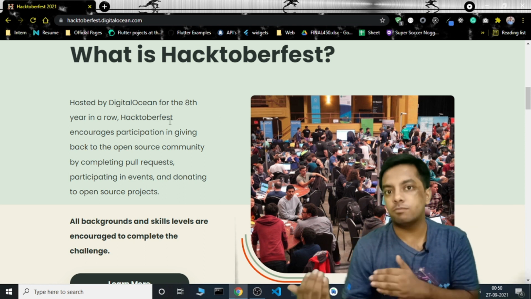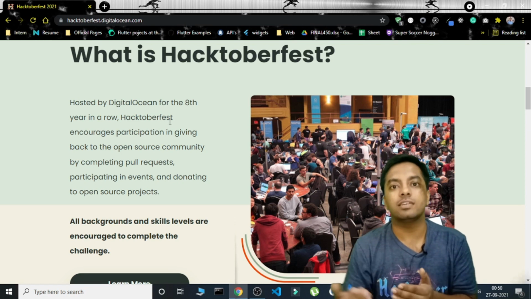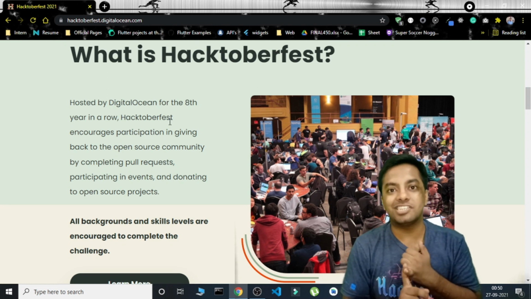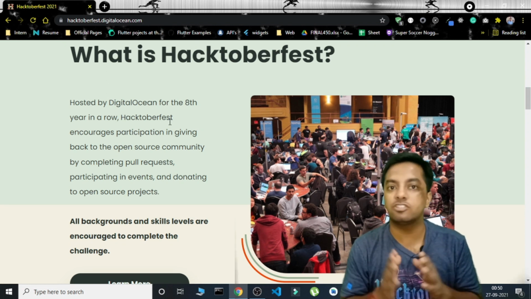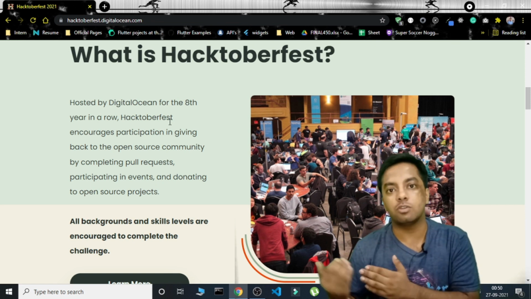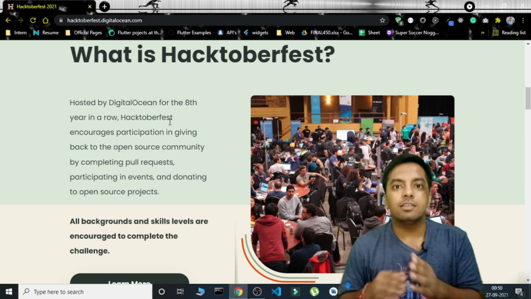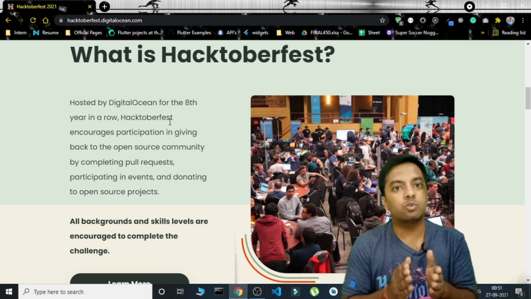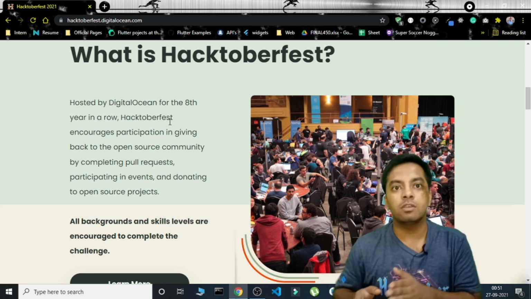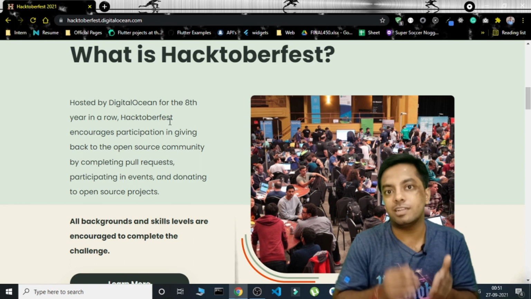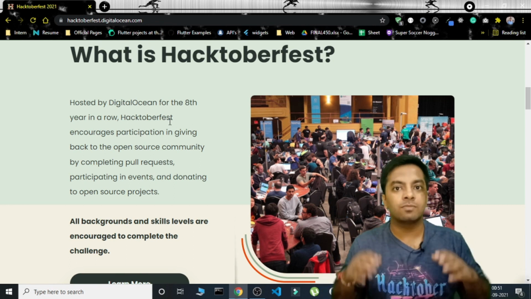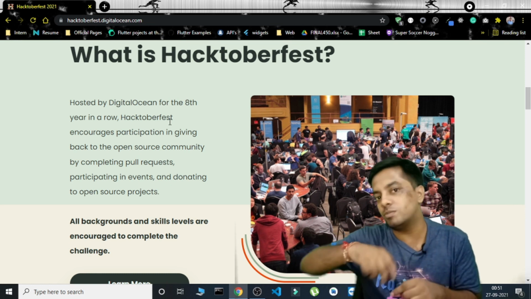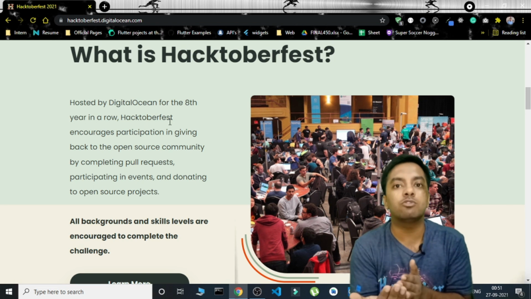And what is at stake for them? If they contribute to these repositories, what will they get? DigitalOcean provides them with some goodies. In the goodies, there is a t-shirt, some stickers, and some free DigitalOcean credits which you could use at DigitalOcean. From last year, they have introduced an alternate way as well. Either you could redeem a t-shirt or you could plant a tree. If you select to plant a tree, DigitalOcean will plant a tree on your behalf. Although I know most of us are going to redeem the t-shirt only, still let me know in the comments what you are going to take, a t-shirt or a tree.